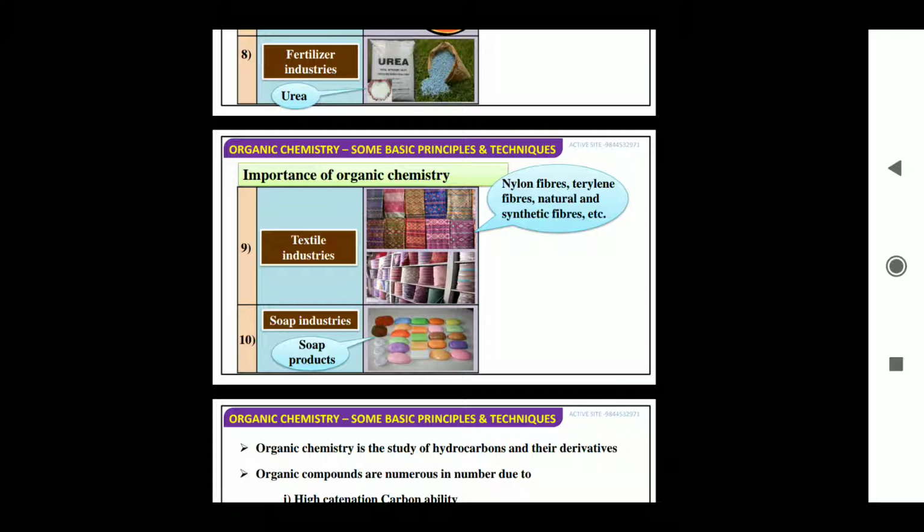And if we talk about the soap industry also, what is soap? Soap is formed by saponification. These are the sodium salts of higher fatty acids. So this is also a part of organic chemistry, because in industries various reactions take place using fatty acids and sodium salts to form the soaps which we use for washing clothes and for bathing. We also use different perfumed and various soothing soaps. So these are all made through organic chemistry.